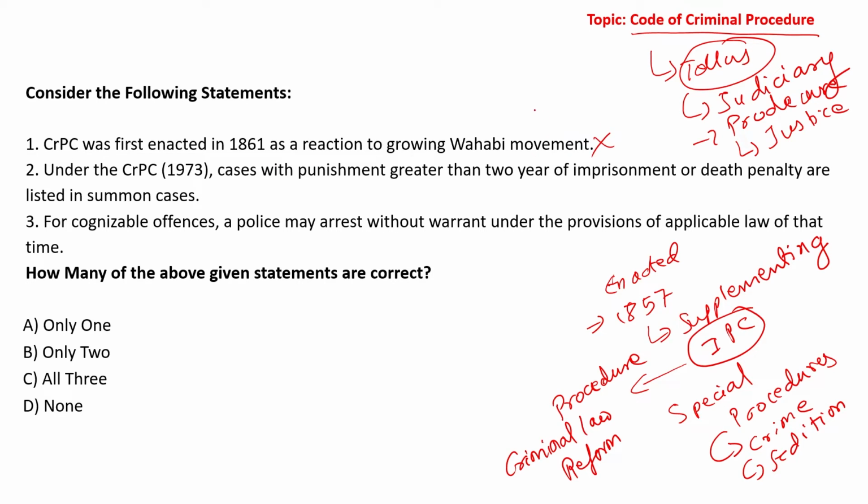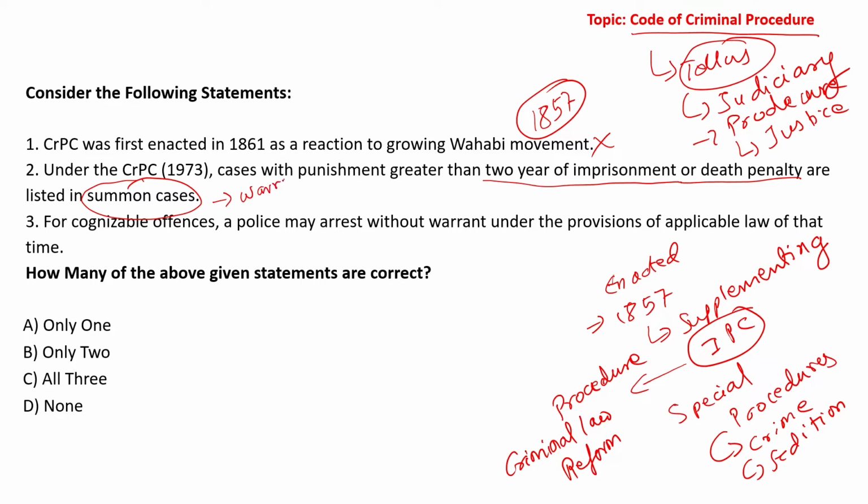No, it was not with respect to Wahhabi movement. It was, as I told you, with respect to the revolt of 1857. Under CRPC 1973, cases with punishment greater than 2 years of imprisonment or death penalty are listed in summons cases. No, they are not listed in summons cases, they are listed in warrant cases.